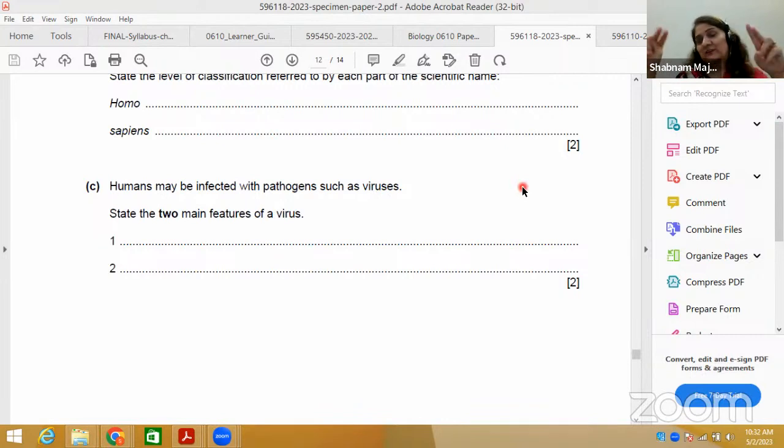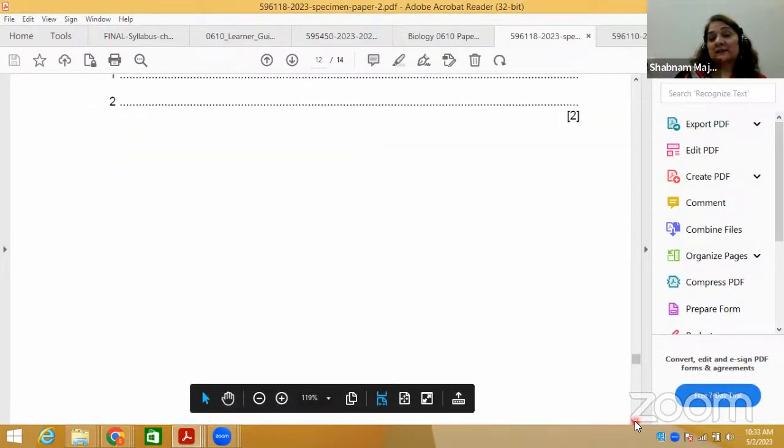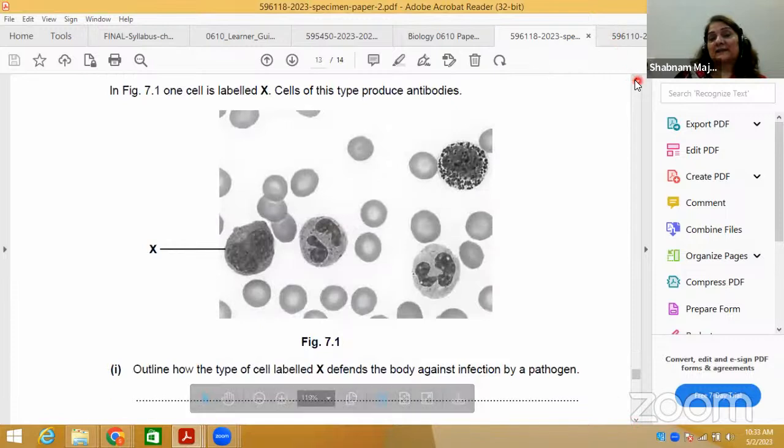Why they are borderline? Because non-living, because they are inactive outside the living host. They only reproduce when they get attached with the host membrane, or they don't have their own metabolism. So when they attach themselves, then they reproduce. Or why we call them living? Because they have outer protein coat along with the inner nucleic acid core. Most viruses, they have RNA as the nucleic acid core. They are called retroviruses. And bacteriophage, the virus which attacks bacteria, it contains DNA. So basically, they also have nucleic acids. So that's why we can call them basically living as well.